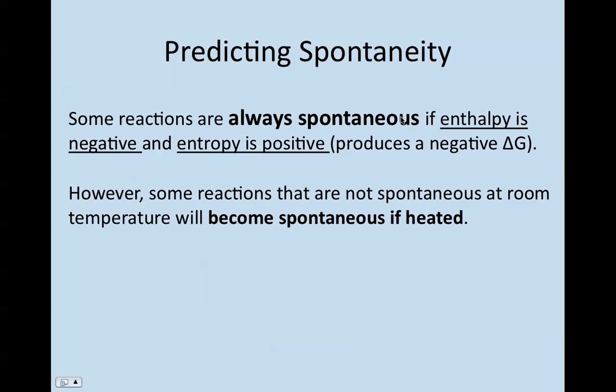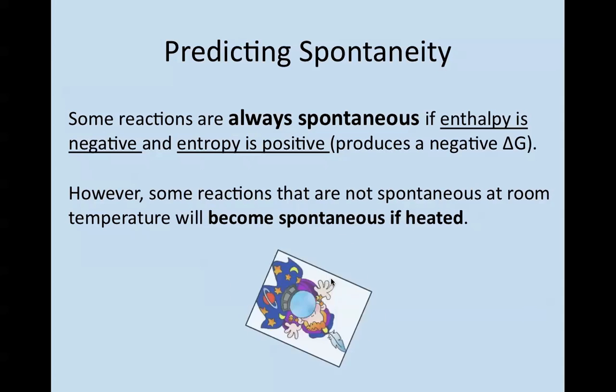Some reactions are always spontaneous if enthalpy is negative and entropy is positive. This is going to always produce a negative delta G. Enthalpy being negative is exothermic. Entropy being positive is a gain in entropy, so more disorder. However, we should note that some reactions are not spontaneous at room temperature, but will become spontaneous if heated, if we can change the temperature and increase it.